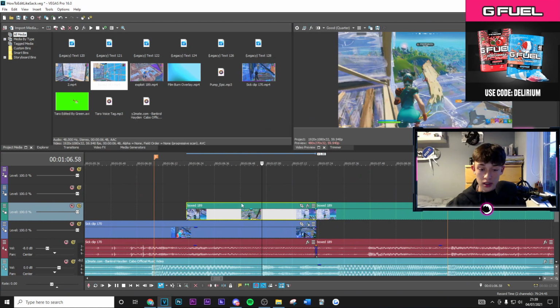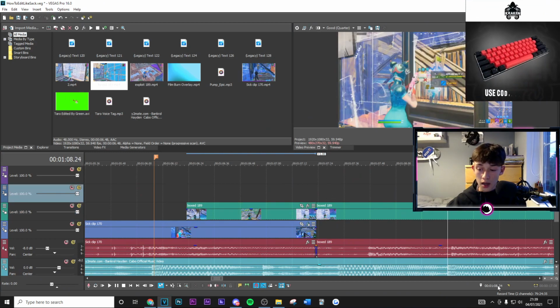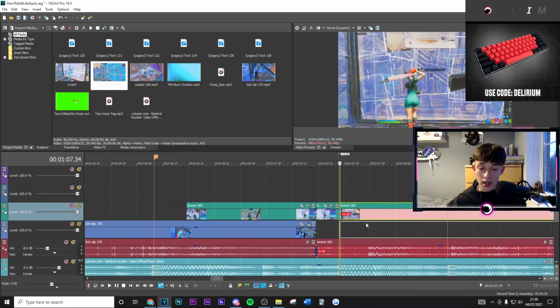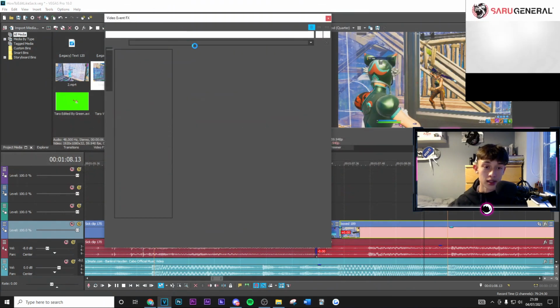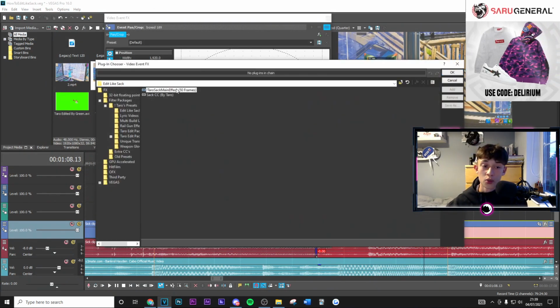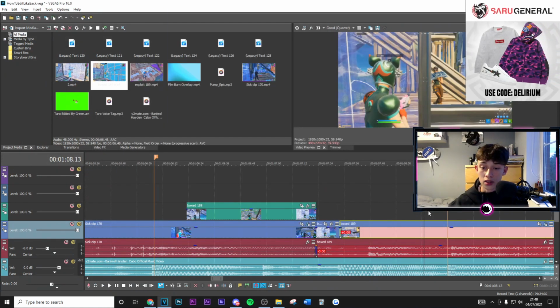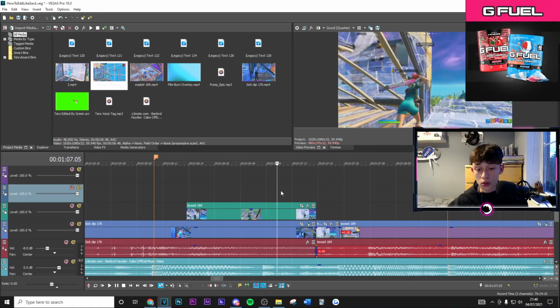So this is going to be 60 frames right here, and then on the main beat drop, you're going to go minus 50 frames back and split there, and then we can just drag these parts back down, and here we can apply that same preset for the kill effect. This is what Sack uses a lot of the time. He just uses the same sort of impact, which a lot of editors also do.